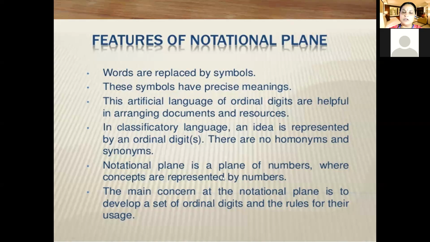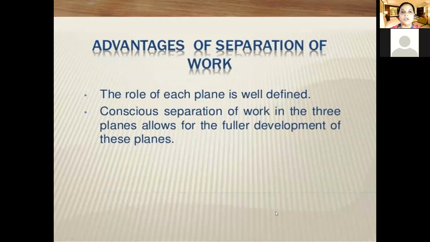In the notational plane, concepts are represented by numbers, alphabets, or even alphanumeric codes. What will be the advantage of doing all this in separate planes? We can separate the work into three planes, which allows for the fluid development of each plane.